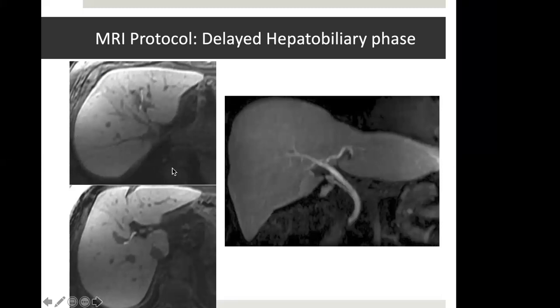The commonly used contrast in our setup is MultiHance, the gadolinium bopta. And with this contrast, the hepatobiliary phase comes after 1 to 2 hours of injecting contrast. So in this phase, the entire liver parenchyma shows a good amount of enhancement because the hepatocytes have taken this contrast, and it is also excreted into the biliary system. So it gives a positive cholangiogram kind of image. And all the lesions which do not contain hepatocytes appear dark in this phase. So it is very sensitive to detect tiny metastasis and lesions which do not contain active hepatocytes.